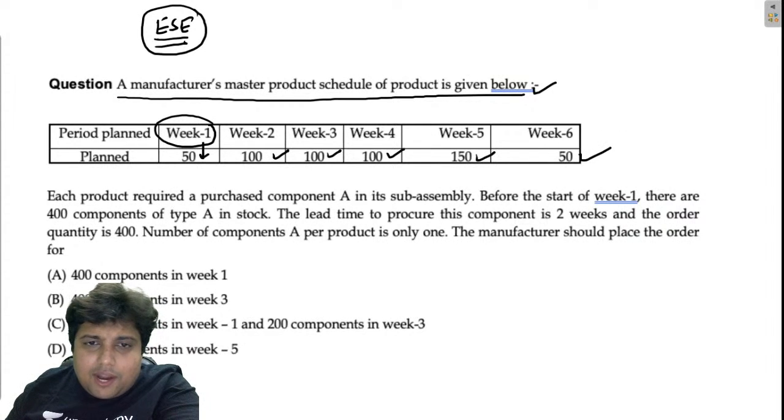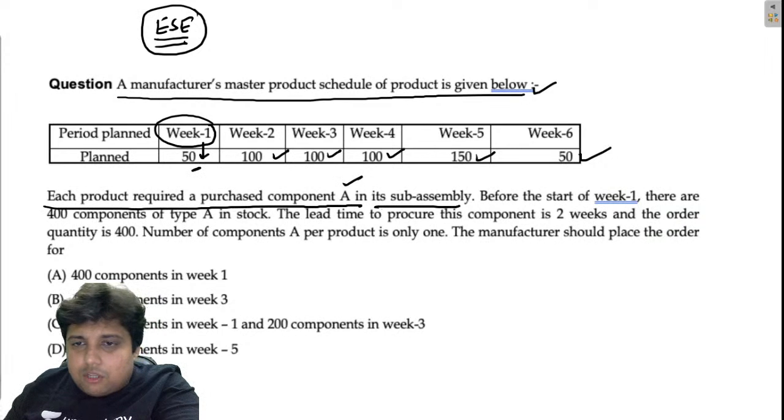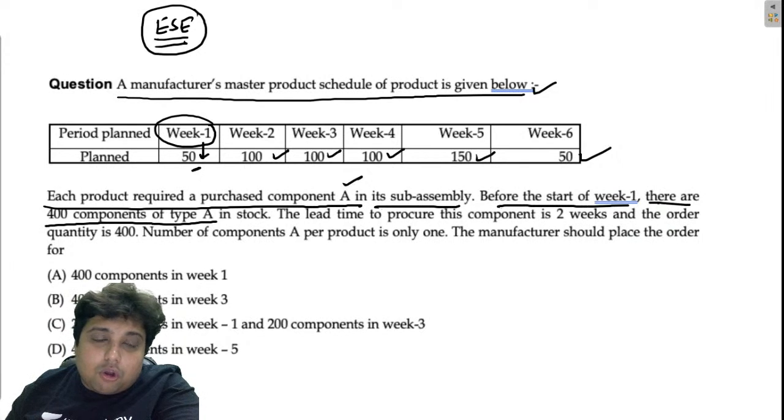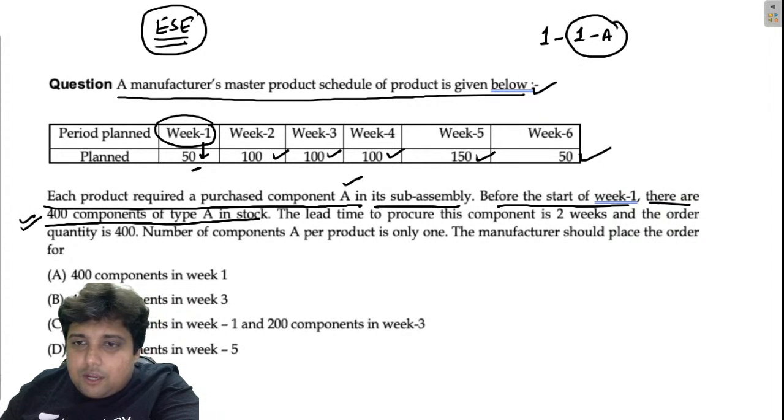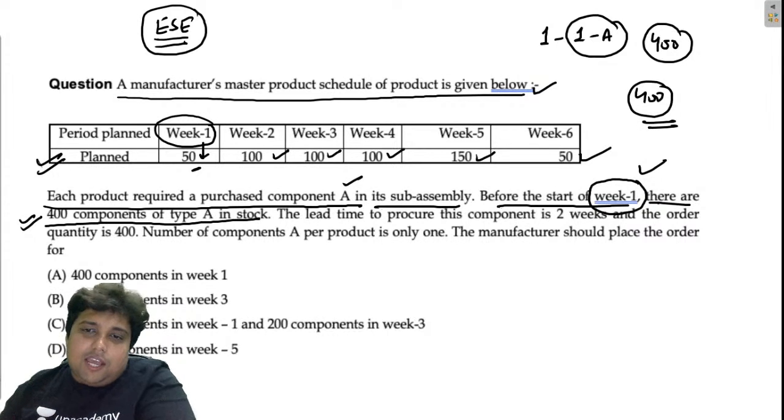Each product requires a purchased component A. In order to make this product, we need component A in its sub-assembly. Before the start of week 1, there are 400 components of type A in stock. If we want to make one product, we need 1 unit of A, right? So we already have 400 units of A before the start of week 1. That means 400 units can be produced, because we have sufficient A up until this point.